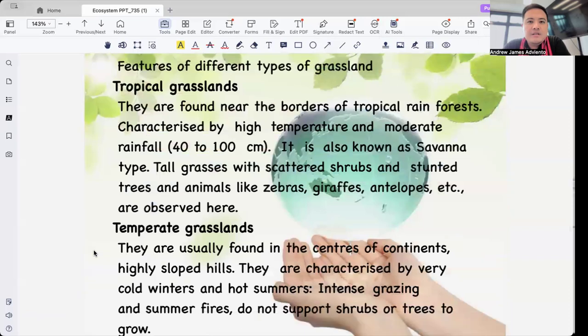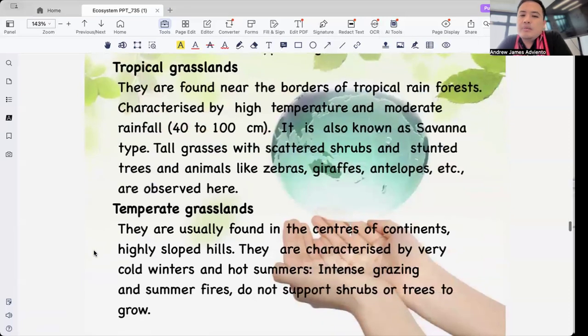Now, there are features of different types of grassland. Temperate grasslands are found in regions with warm summers and cold winters. Examples are the prairies in North America and the steppes in Asia.